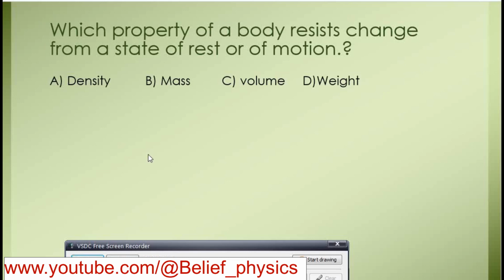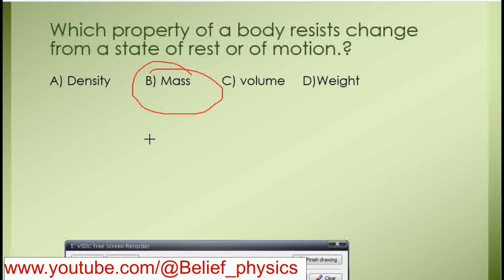Which property of a body resists change from a state of rest or of motion? This is the property of inertia actually. Inertia is the property by which a body resists any change in its state of rest or motion. Inertia is not given in the options, but we know that mass is the measure of inertia. Therefore, mass is the correct answer, and B is the correct option.